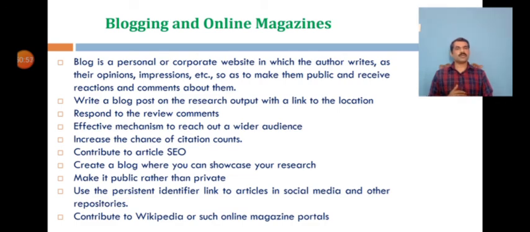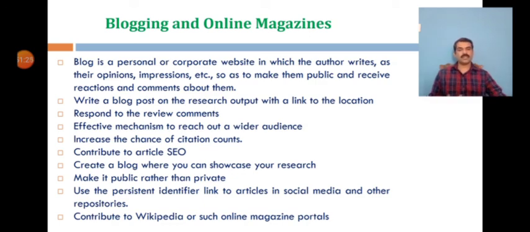So you can even make it public rather than private, and use the persistent identifier link to the article in social media and other repositories, so that you and your followers will be able to access it. And then the other thing is you can even contribute to Wikipedia, and there are some online magazine portals where you can publish, so that your research reaches a wider audience.